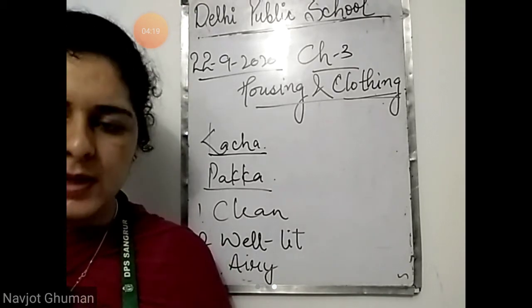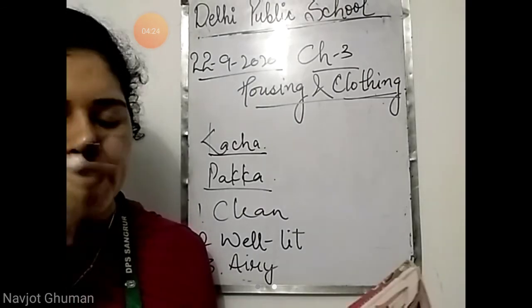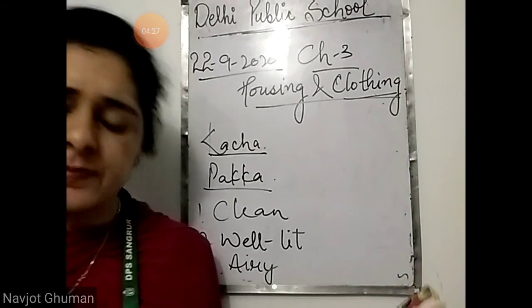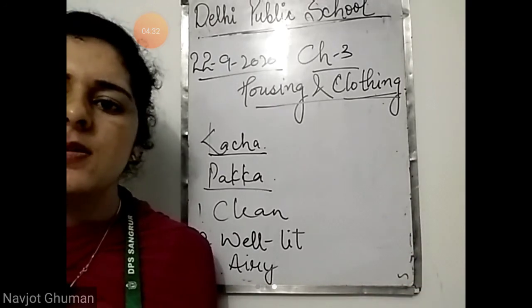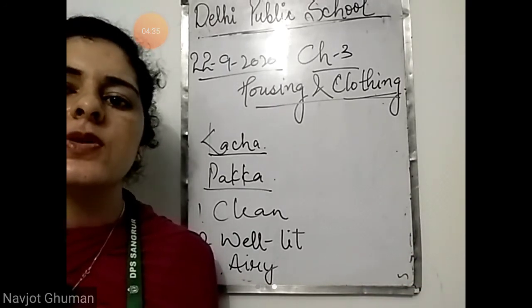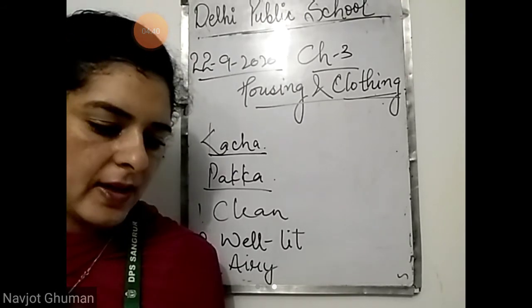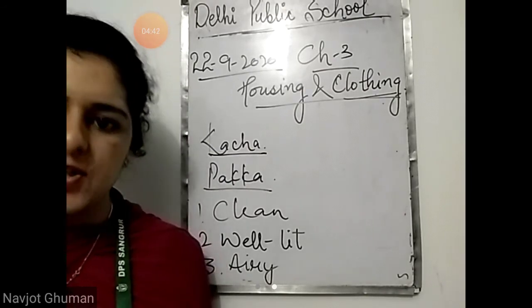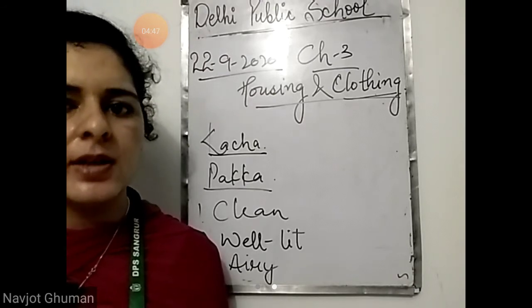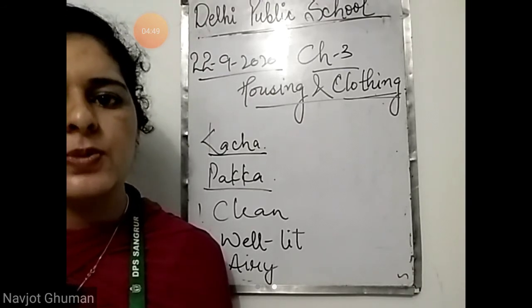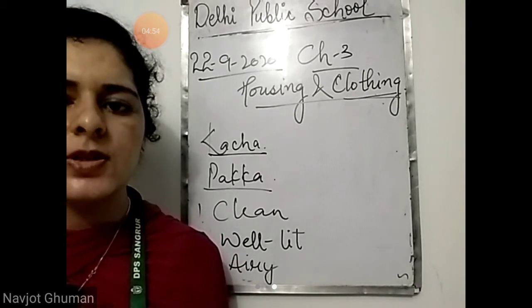Next point is, how can we keep our house clean? Clean and fresh air keeps us healthy. So second is, clean and fresh air should be there in your house. Clean and fresh air can only come in our house when there are open spaces in our house. Windows and doors are there. Open spaces like verandas and balconies are there. And proper fresh air, we know it comes from the plants. So proper greenery should be there in our house, and we should grow more and more plants so that we can breathe proper fresh air.